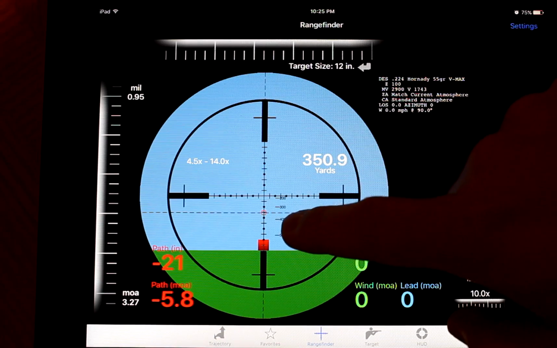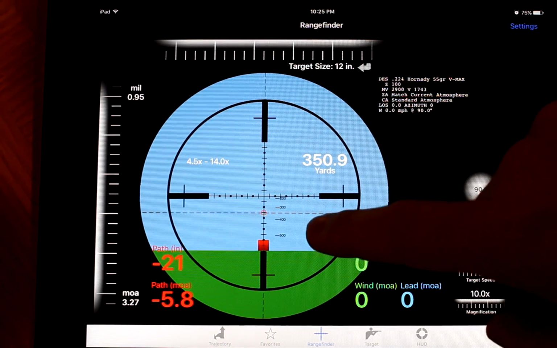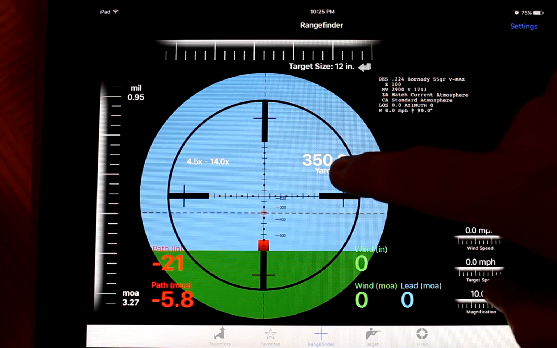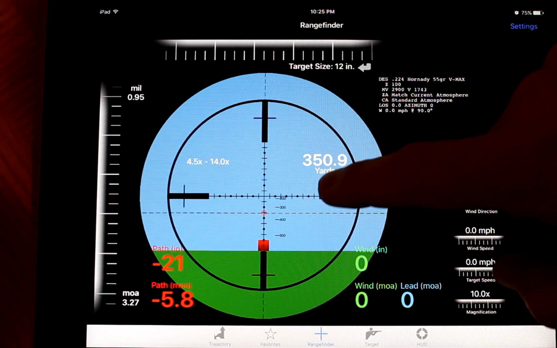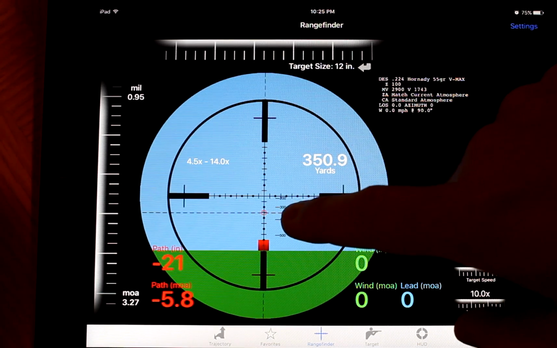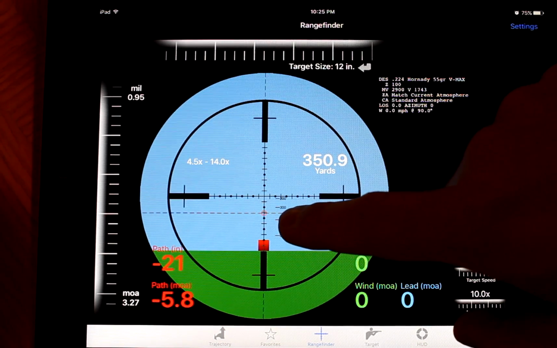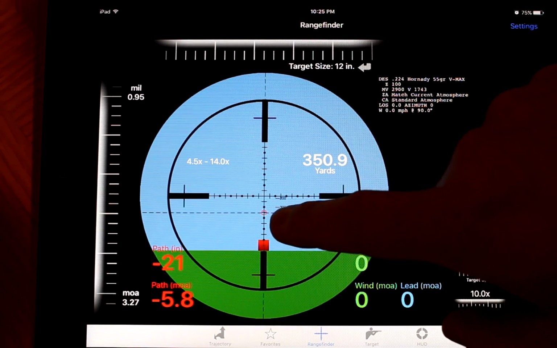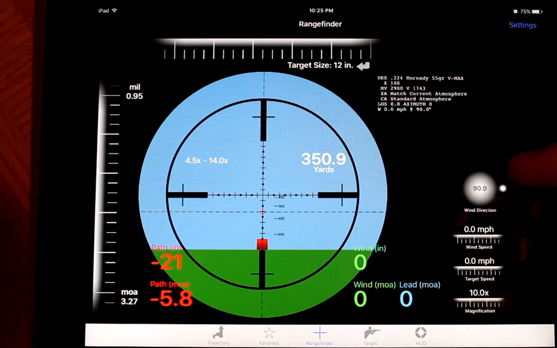So you see the little red box. I'm at 350 yards. If I want to hit my target, then I'm going to need to hold over. It looks like at 1.5 mils there. So I would want to hold right there. And then in the real world with no atmospheric conditions or anything, I should hit that gong.